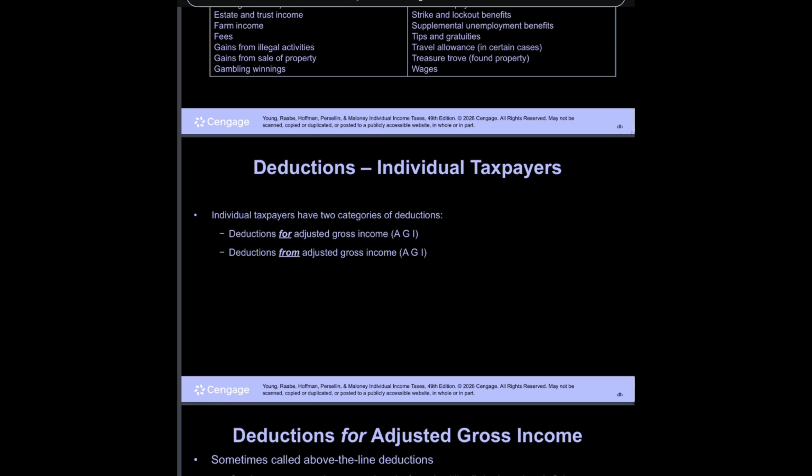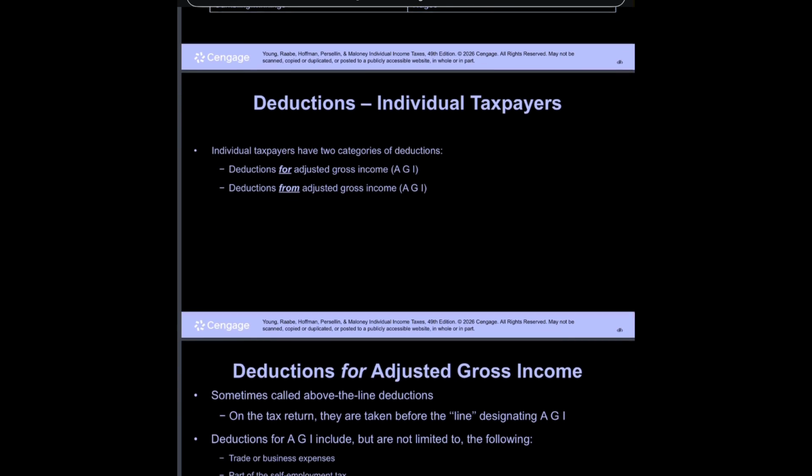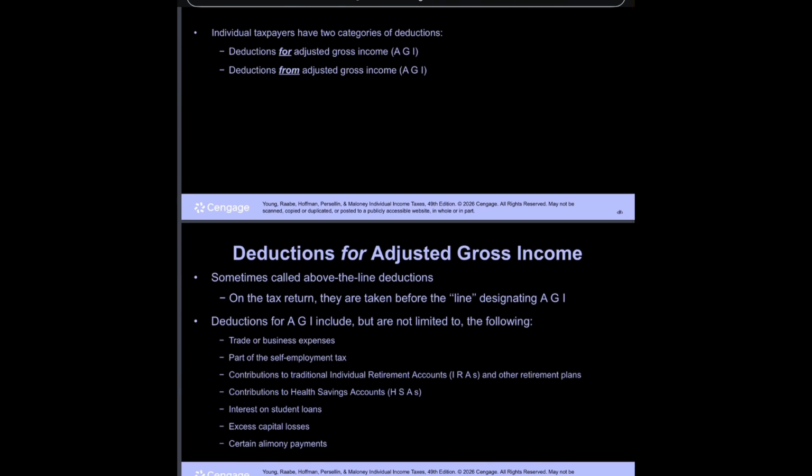Deductions, individual taxpayers. Individual taxpayers have 2 categories of deductions: deductions for adjusted gross income, AGI, and deductions from adjusted gross income, AGI. Deductions for AGI are sometimes called above-the-line deductions. On the tax return, they are taken before the line designating AGI.